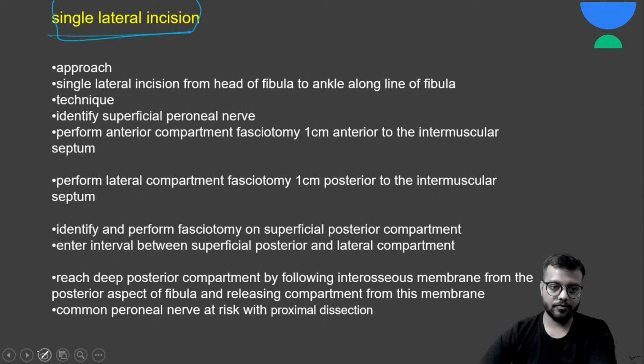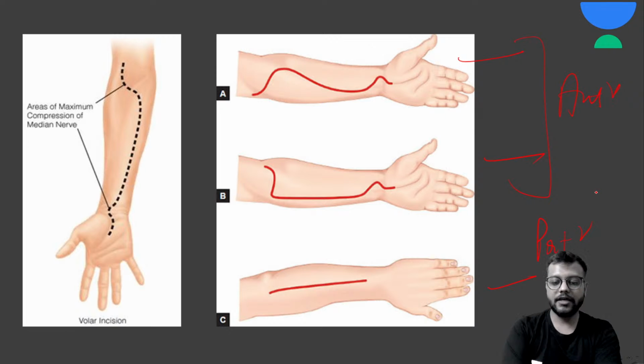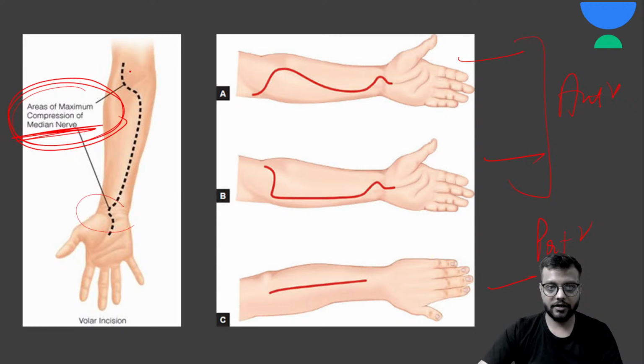Now in the arm, in the forearm, there are 3 approaches. First is like this, second and third. These two are in your flexor or anterior compartment. This is your posterior compartment. And here you have to remember that you protect the median nerve. Okay, so these types of incisions can be done. The median nerve you need to protect.